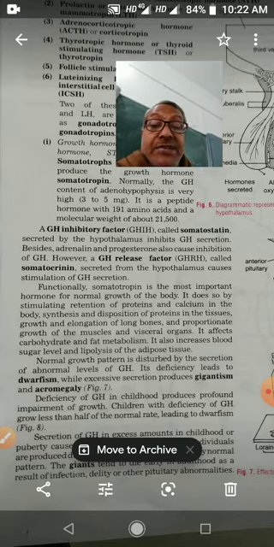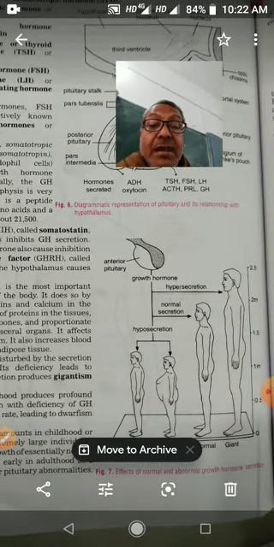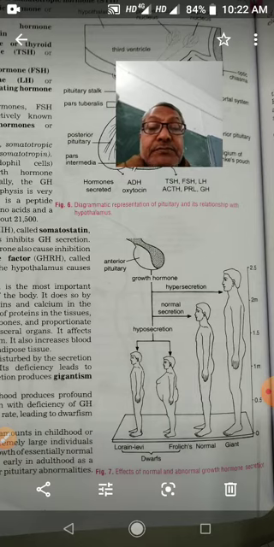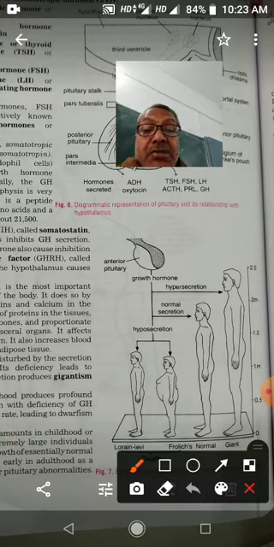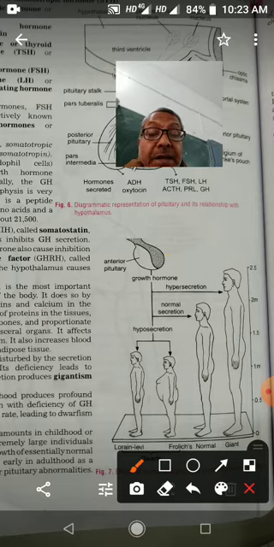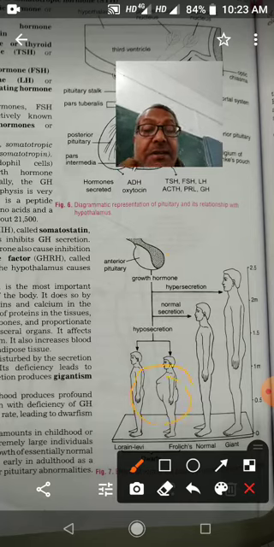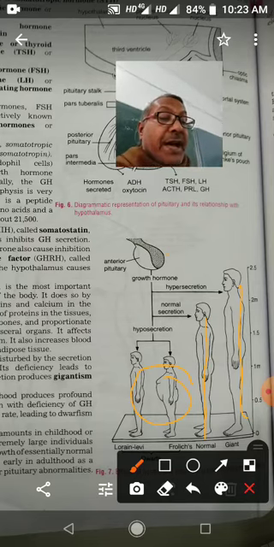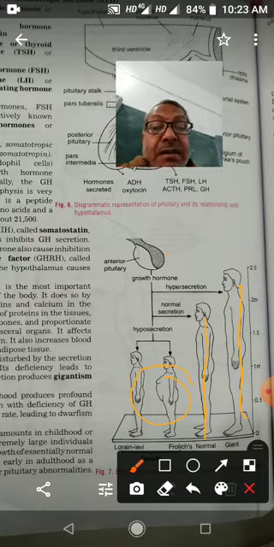See, the anterior lobe of the pituitary is secreting the growth hormone. If there is hyposecretion, means undersecretion, then growth is affected. But when there is normal secretion, then there is normal growth. If there is more secretion of growth hormone, then gigantism. And if there is more secretion of growth hormone in the adult, then that is